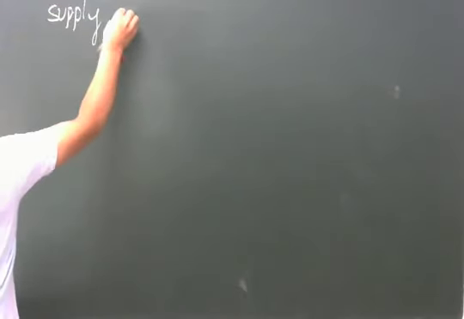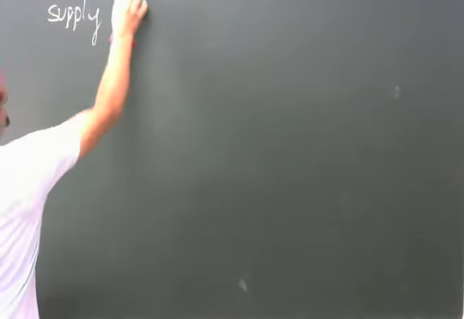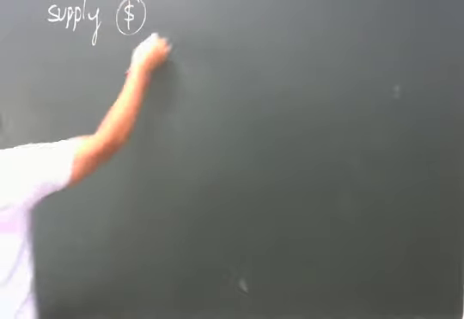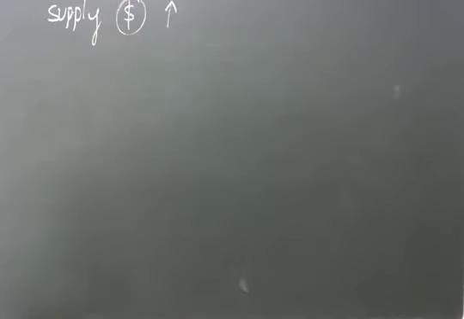Question number 2: explain why supply of foreign currency rises in response to a rise in exchange rate. So the supply of foreign currency increases.